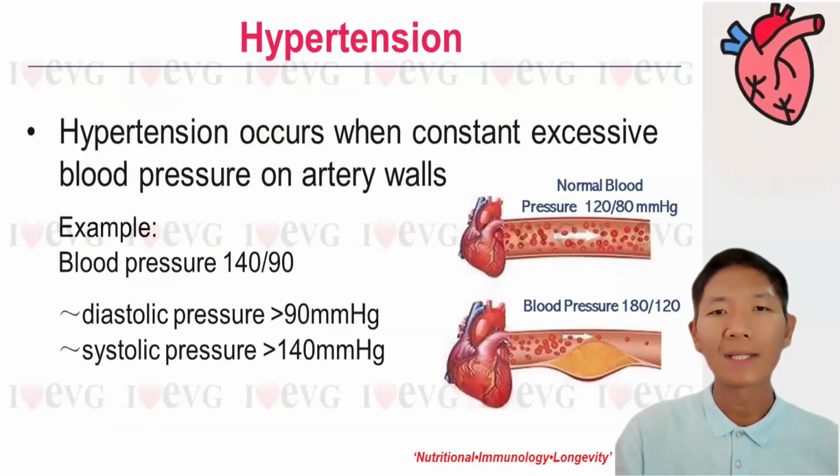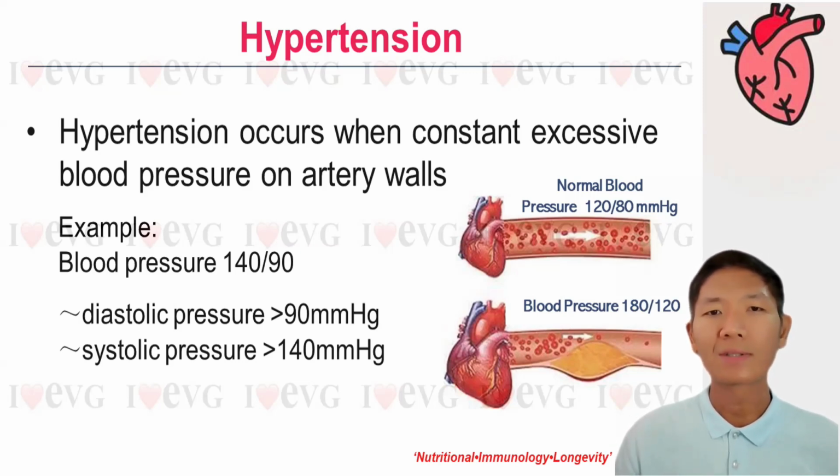Hypertension. Another common cardiovascular disease is hypertension, whereby blood pressure is the force of blood pushing against the wall of the artery as the heart pumps the blood. Hypertension occurs when there is constant excessive blood pressure on the artery walls. So when a blood pressure reading is higher than 140 over 90, it's known as high blood pressure. The bottom number is our diastolic pressure, and the top number is our systolic pressure.